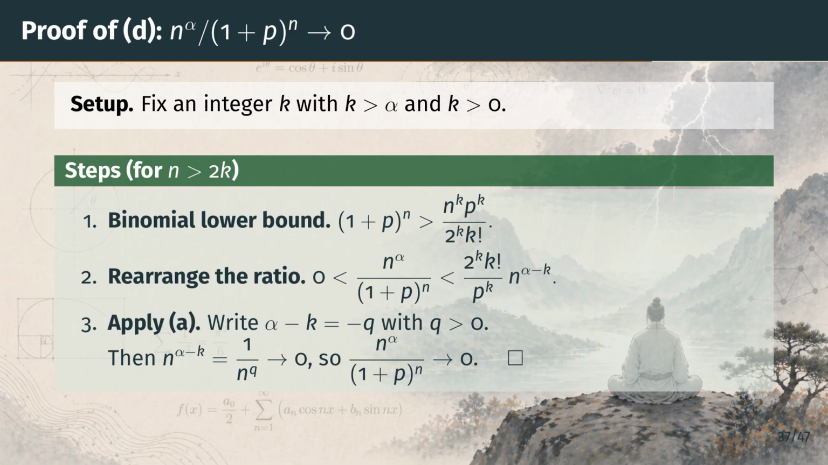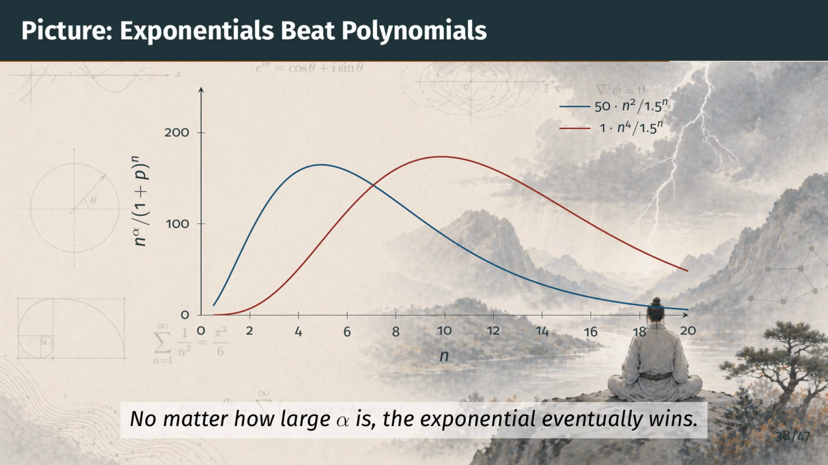That settles part D. Here is the picture behind part D with p set to 1/2, so the denominator is 1.5 to the n. The horizontal axis is the index n, and the vertical axis is the ratio n to the alpha over 1.5 to the n. The blue curve is the case alpha equals 2. The red curve is alpha equals 4. The alpha equals 2 ratio is naturally much smaller, so we scaled the blue curve up by a factor of 50 to make the two comparable in one frame. The red curve is shown at true size.